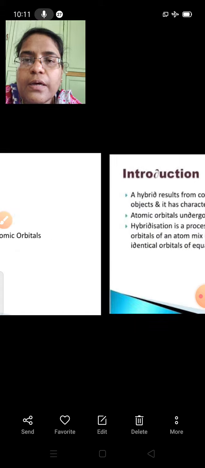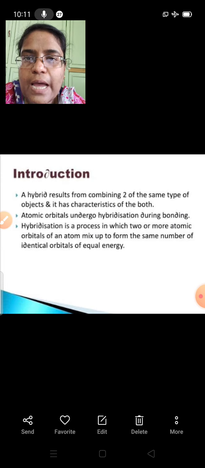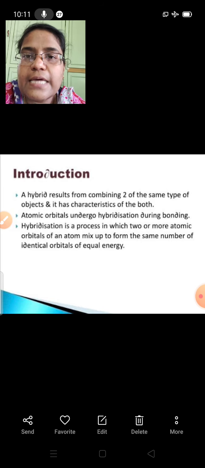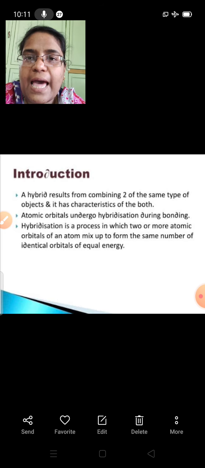Getting into the topic, we'll just see what is the introduction to hybridization. Literally, a hybrid means it results from combining two of the same type of objects, and those two objects will have different properties. And the hybrid, which results from hybridization, contains both the characteristics. This is literally. But coming to our chemistry, atomic orbitals will undergo this hybridization during bonding.